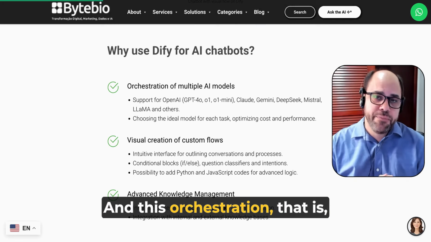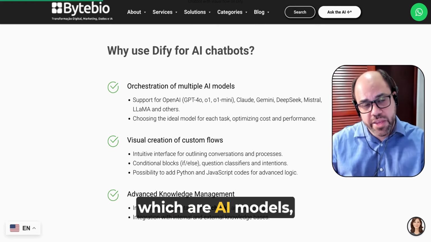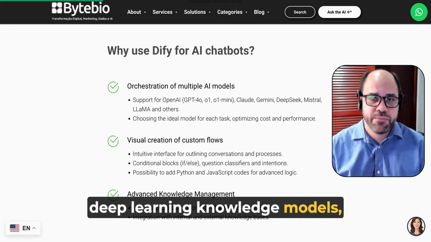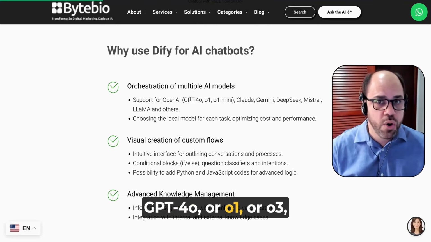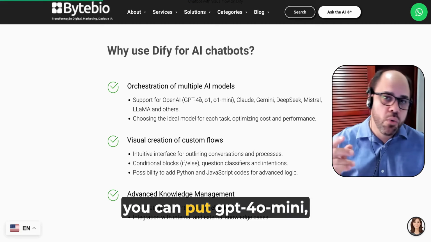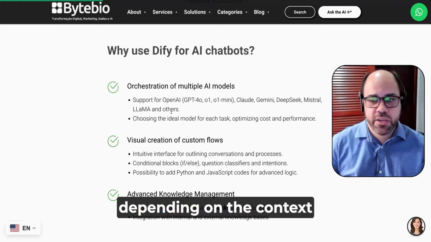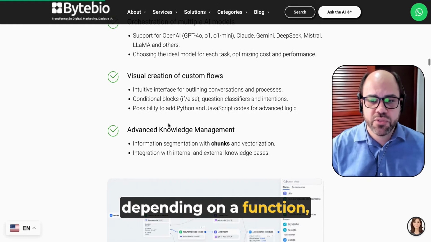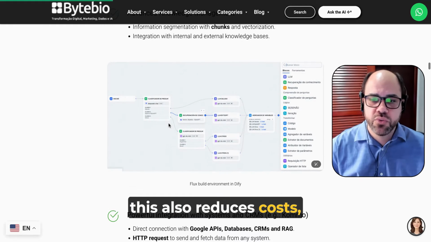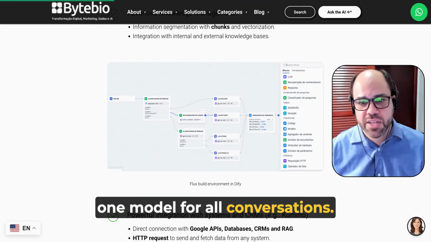And this orchestration allows you to use LLMs, which are AI models, deep learning knowledge models, where you can use, for example, GPT-4o or O1 or O3. You can put GPT-4o mini, you can put a DeepSeek, a Gemini, depending on the context of the situation, depending on a function. This also reduces costs, so you don't need to use just one model for all conversations.